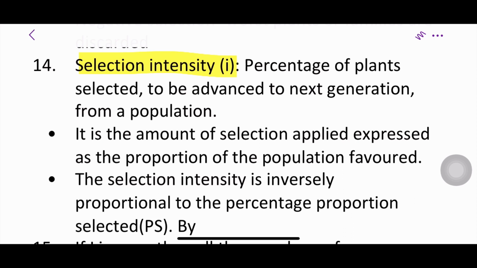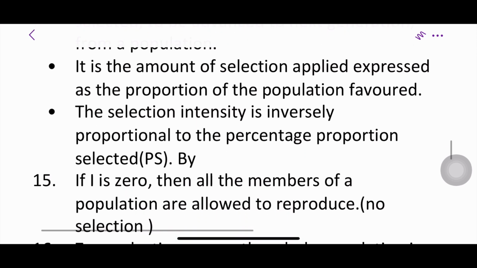Now let's see the new concept, selection intensity. What is selection intensity? It is the percentage of plants selected to be advanced to the next generation from a population grown. It is the amount of selection applied, and it is expressed as the proportion of the population favored. The selection intensity is inversely proportional to the percentage proportion selected.